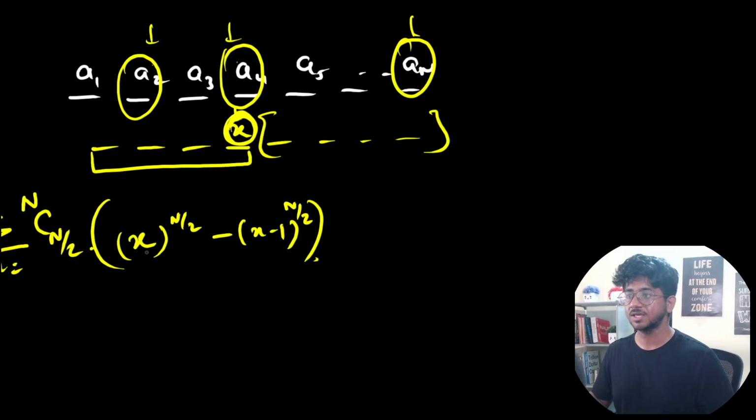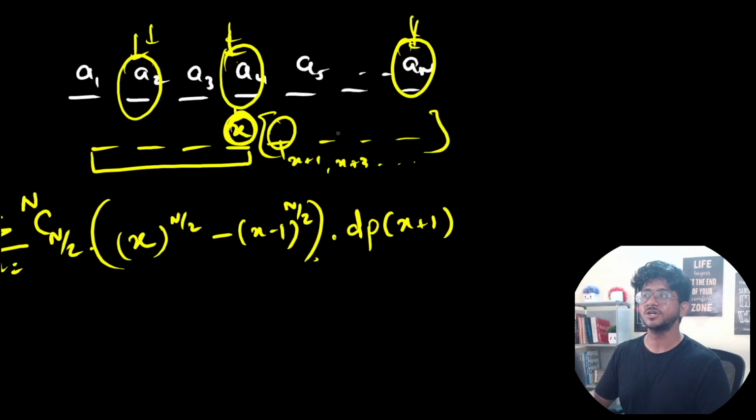It will get sorted and it will end at X, multiplied by DP of X plus 1, because this can have X plus 1 or X plus 3, and so on, so that it doesn't really have the answer being calculated as the final answer.